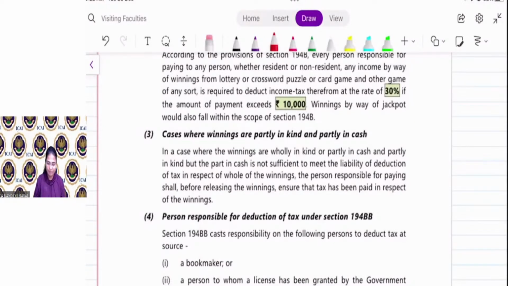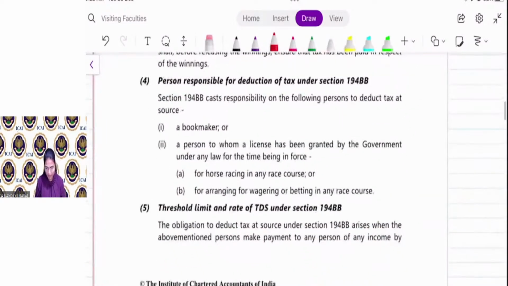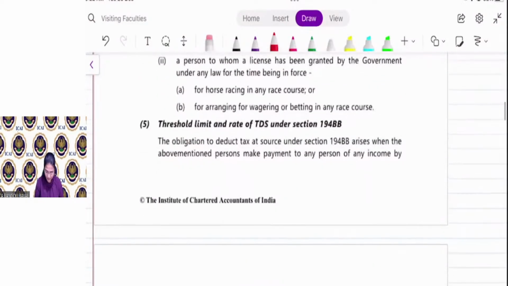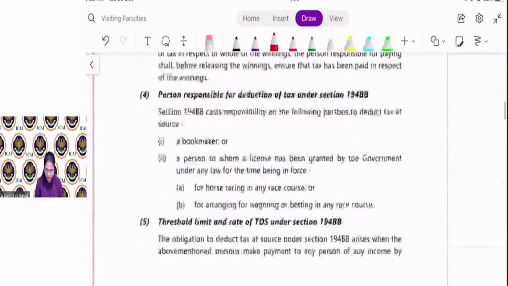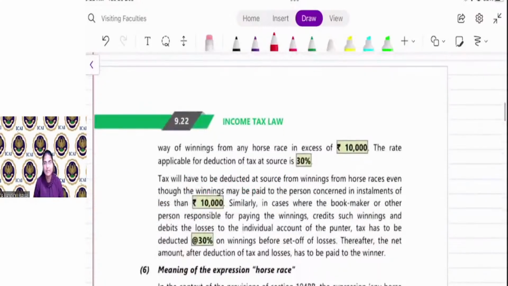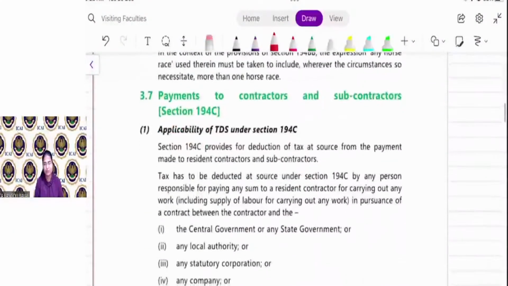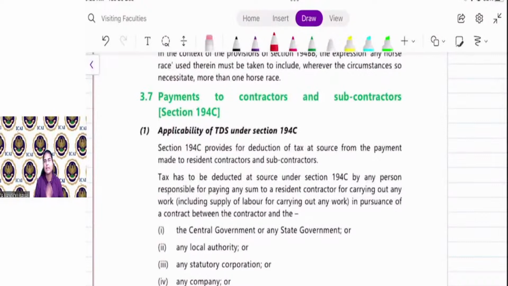Okay? Now, who is the payer? The bookmaker or the person to whom the license is issued for horse racing. Again, the threshold limit for 194BB is also 10,000. The rate of TDS is 30%, and the time of deduction is at the time of payment. Best example is Kaun Banega Crorepati. Before making payment, they have to deduct TDS at the rate of 30% if the amount is more than 10,000.